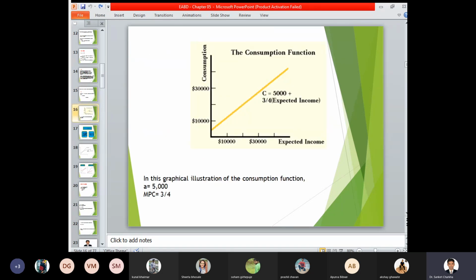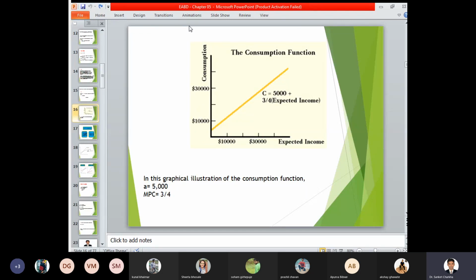So the consumption function is shown here in this diagram or curve. Now why does this particular curve start at this particular position? Because C is equal to A plus B into Y. A is the fixed level of income or fixed level of expenditure, wherein you have to identify what is the basic essential requirement of expenditure that you have to undertake over a period of time.